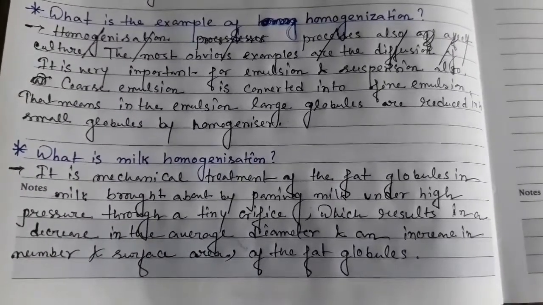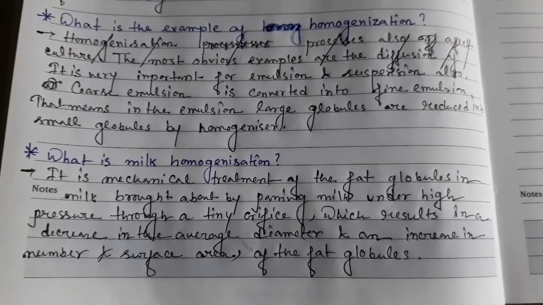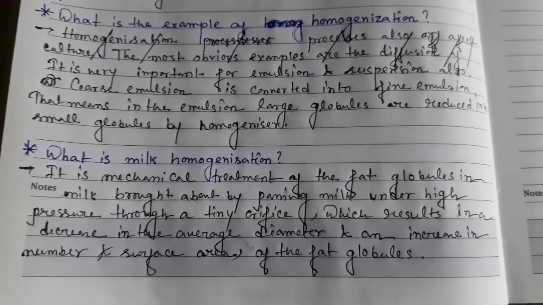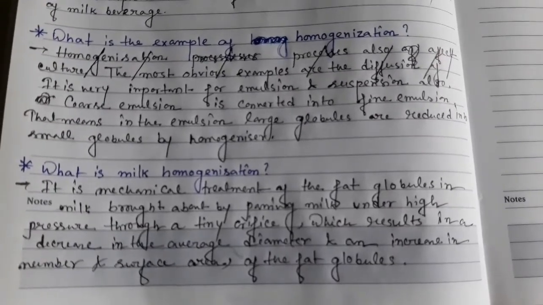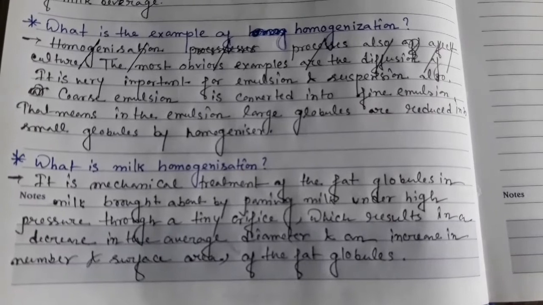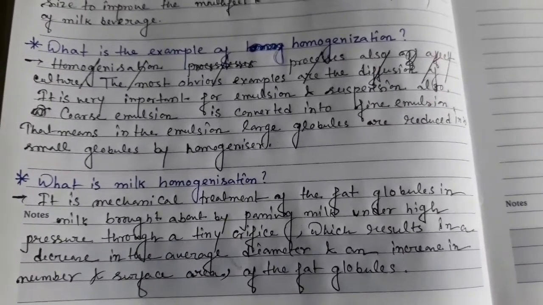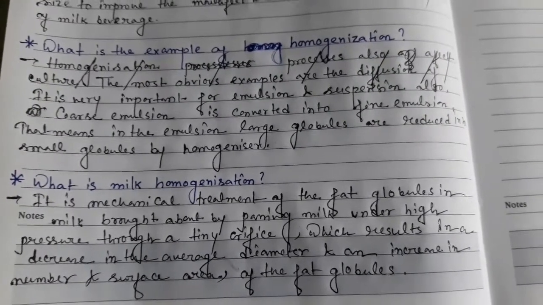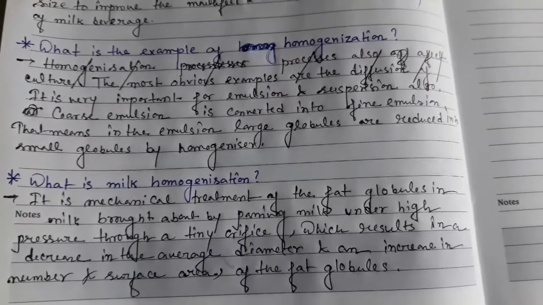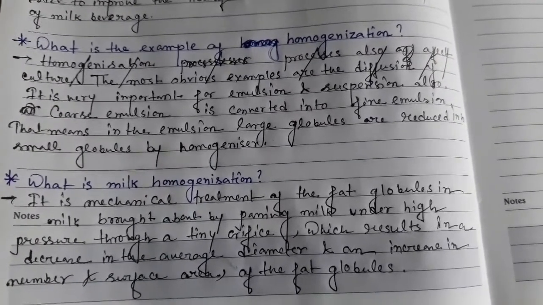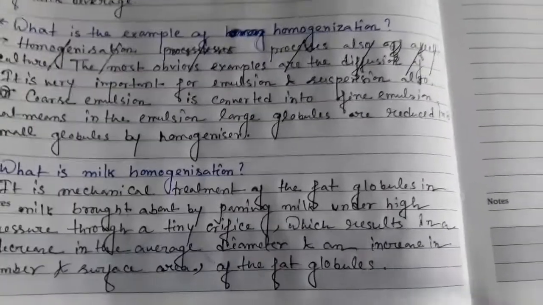And this is a very important question, what is milk homogenization? It is the mechanical treatment of the fat globules in milk, brought about by passing milk under high pressure through a tiny orifice, which results in a decrease in the average diameter and an increase in the number and surface area of fat globules. In this case, the principle is the same: under pressure, the fat globules are reduced into fine globules by the homogenizer technique, and that is called milk homogenization.